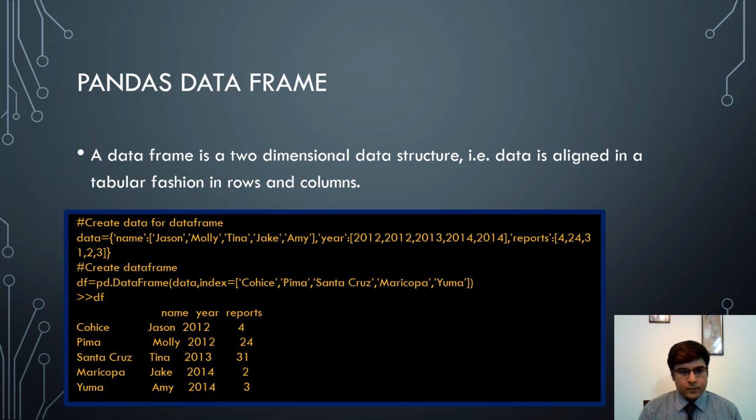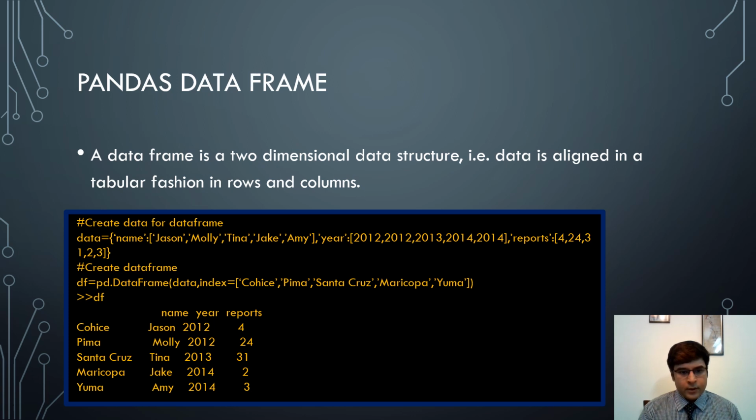Next, we take the df variable to be a pandas data frame. We create it with the help of the data frame function as shown here, and we pass the parameter data to it as the first parameter. So that will be the data for the data frame, and the index for the data frame is this list of strings.